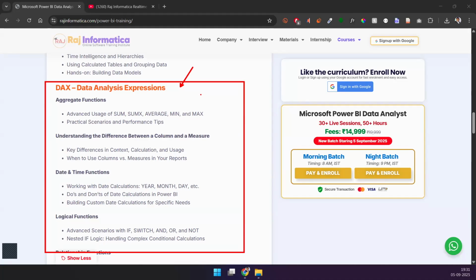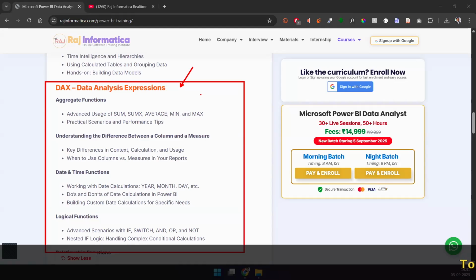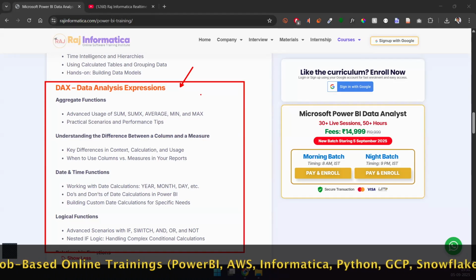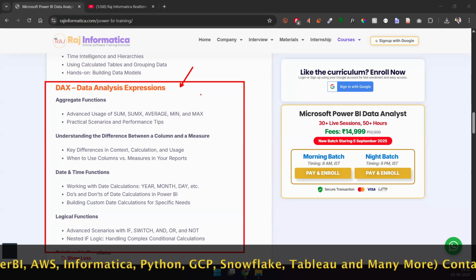But one thing that I want to quote here is we will have extensive DAX sessions. Okay. I would reserve at least 8 sessions. Okay. And 5 to 8 sessions max, which is going to be almost like 1/3 of the entire course. And this is where we'll concentrate more. Okay. So we want to understand how to write some DAX expressions. These are some simple formula languages in Power BI, but people are making it really complicated. People are really scared of all of this. Even an experienced professional today, if you go and ask him a DAX question in the interview, he's struggling. Okay, he's fumbling. So we don't want to be like that.